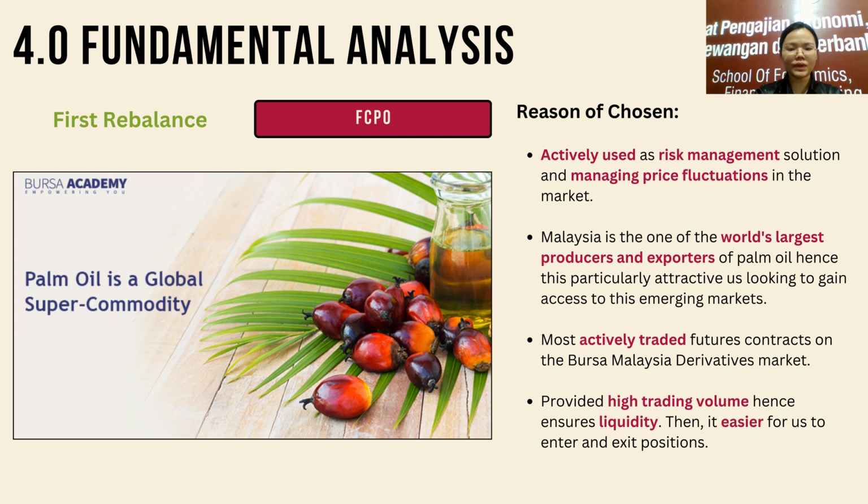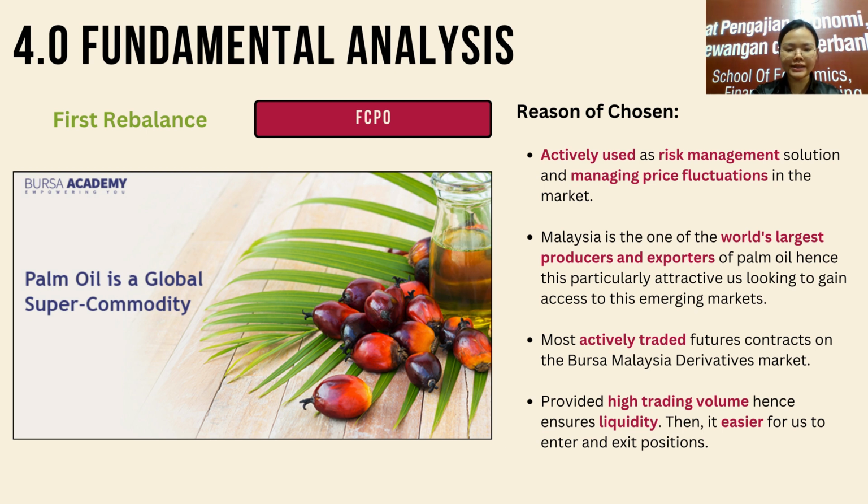Now I will present why we selected FCPO derivative as one of our portfolio stocks. The first reason that we selected this FCPO derivative is because of the nature of derivatives themselves. Investors usually use derivatives to manage risk and price fluctuations in the markets. The second reason is because Malaysia itself is considered a global super commodity producer, and our country is one of the world's largest producers and exporters of palm oil. Hence, this attracts us, looking to gain access to these emerging markets.